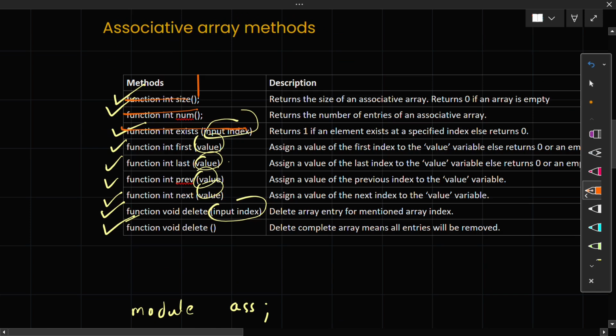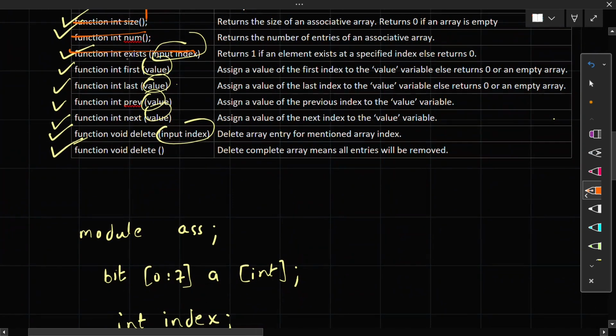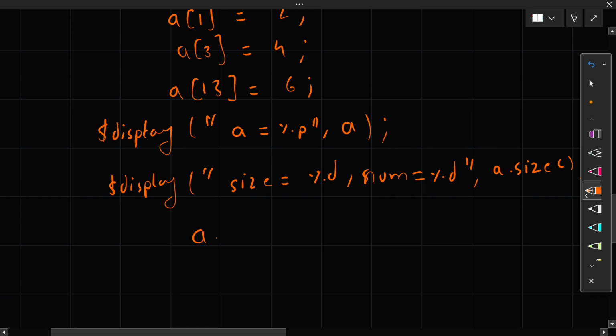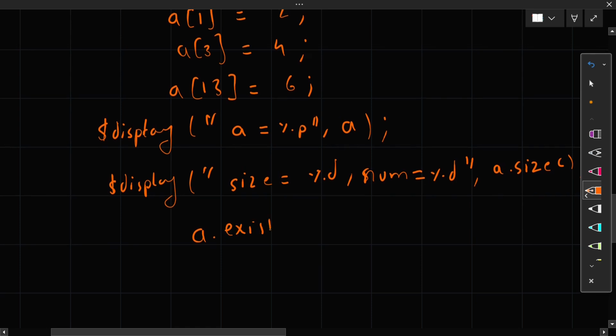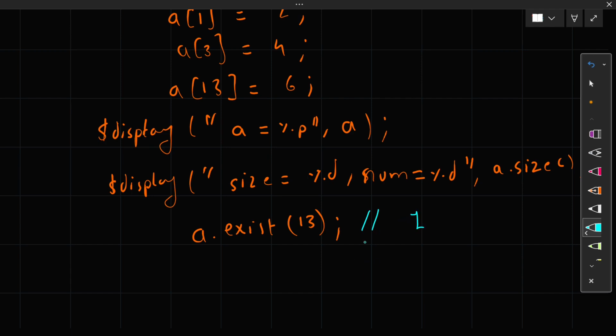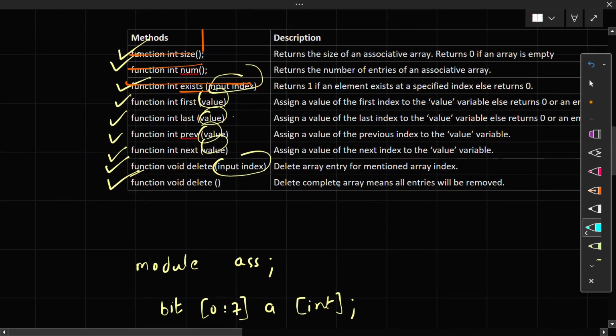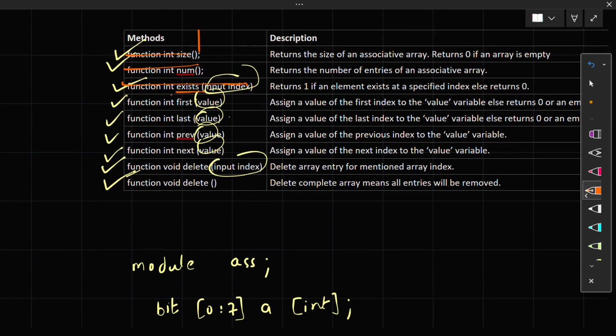Now let's say exists, this one takes an input index. So the name is exists. You can search like A dot exists and what your index is. The index is, let's say, 13. If you type like this, the value returned will be 1, true, meaning it exists. But if you search A exists for 12, then your output will be 0, because the 12th index doesn't exist. Now I have also completed exists.